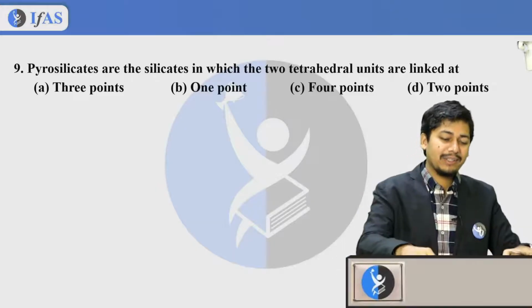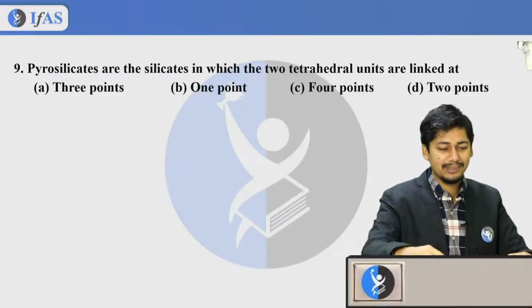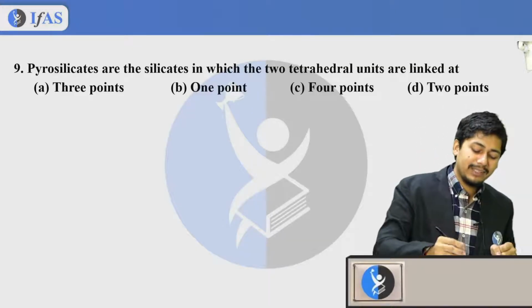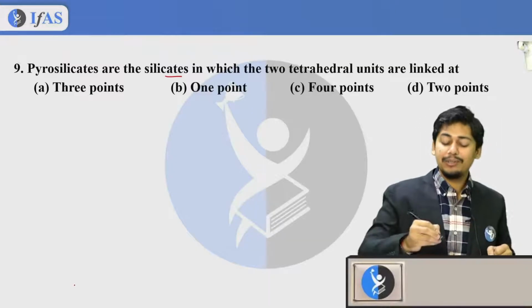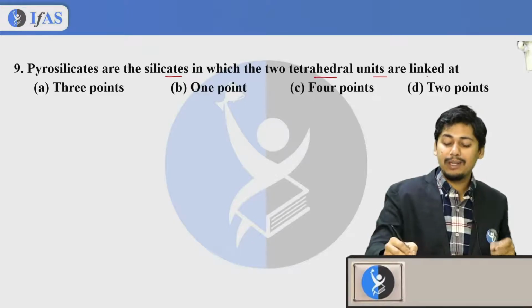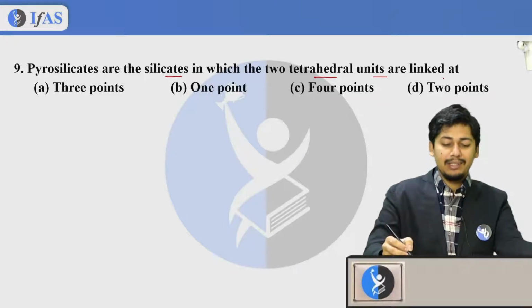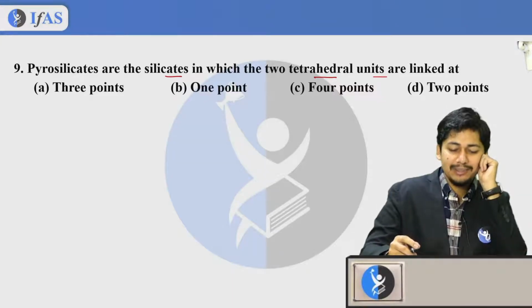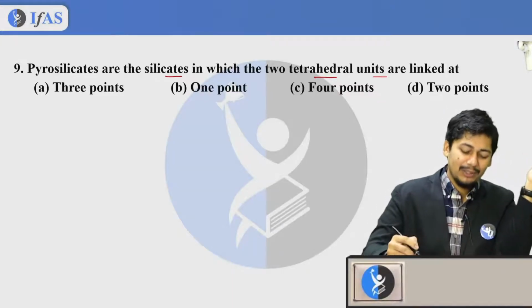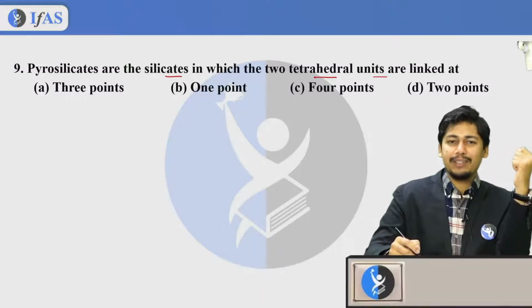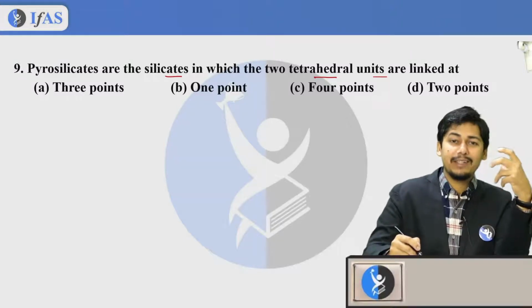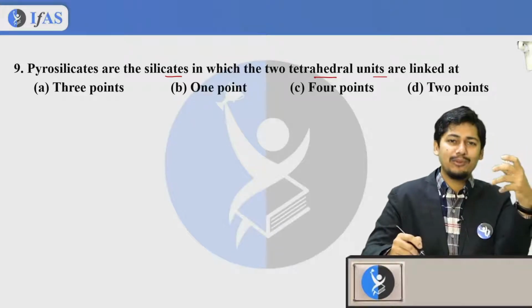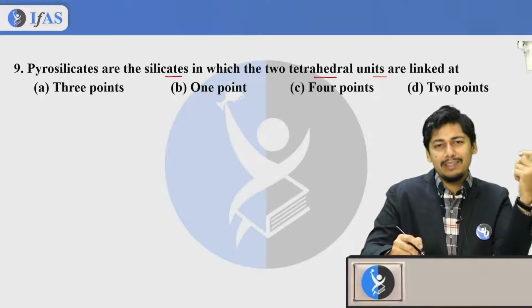Okay, so let us solve this question. Pyrosilicates are the silicates in which the two tetrahedral units are linked at how many points? There is a confusion for Vrindavan Dham, maybe one. Okay, so there are different kinds of silicates: orthosilicate, pyrosilicate, metasilicate, sheet silicate, 3D silicate or tectosilicate, amphibole. They are also known by different names as well.